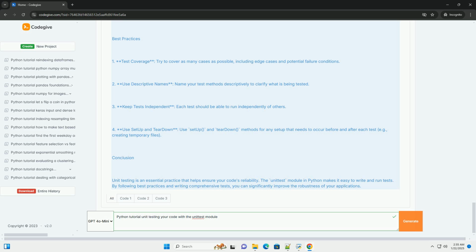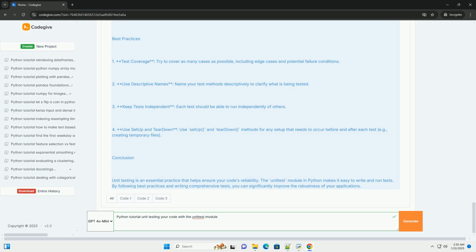self.assertEqual checks if the first argument equals the second. self.assertRaises checks if a specific exception is raised. Running the tests. To run the tests, you can execute the test_calculator.py file from the command line. You should see output indicating whether the tests passed or failed. A passing test will look something like this.